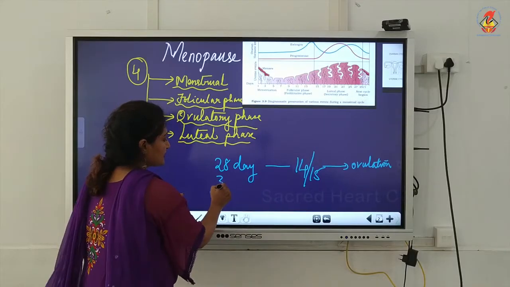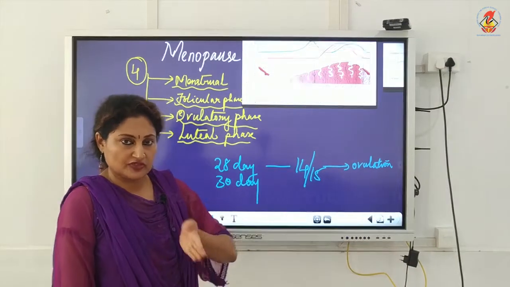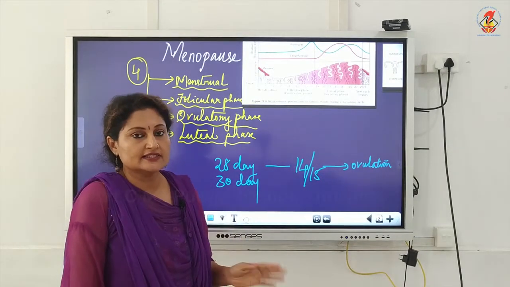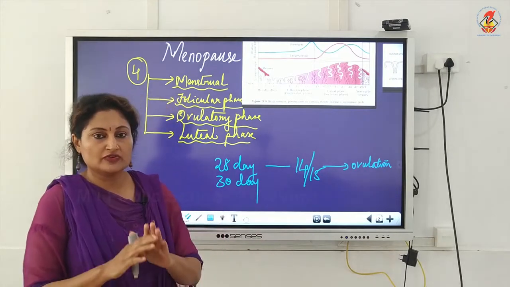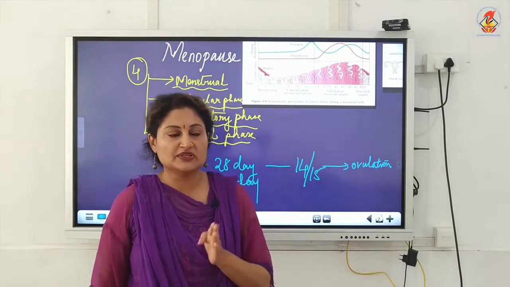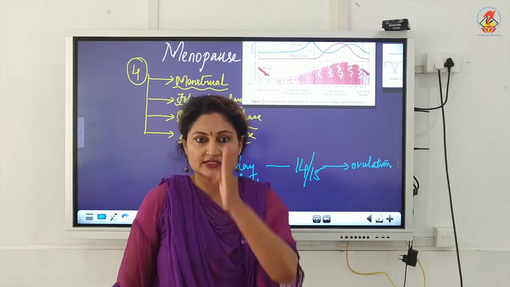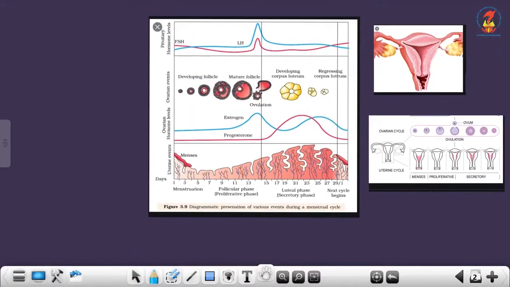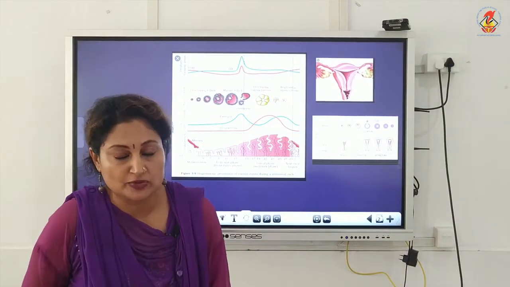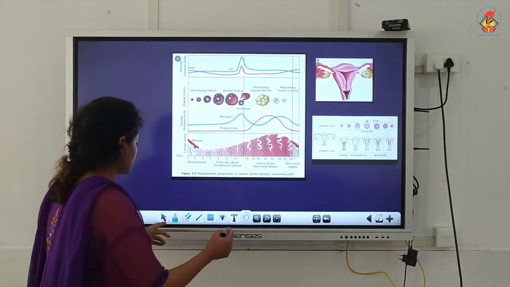Accordingly, if it's a 30-day cycle, what will be the middle of the cycle? It will be 15 to 16. It will not be exactly 15 or 16. Same way if it's 32, accordingly the middle of the cycle, the egg is released, and that process is called ovulation. So whenever we depict a menstrual cycle, you put the scale below on the x-axis, and immediately what you have to do is to demarcate the ovulation. That is the middle of the cycle. It varies from woman to woman. It's not a hard and fast rule that all women should have a 28-day cycle. It varies from person to person and with the person's health conditions also.